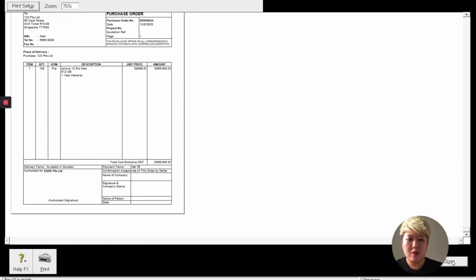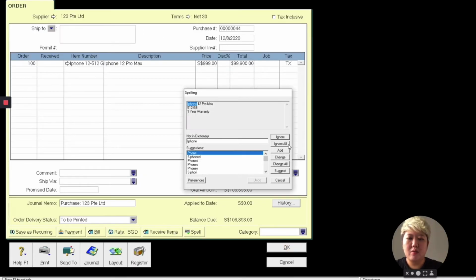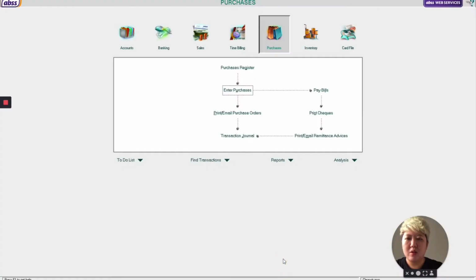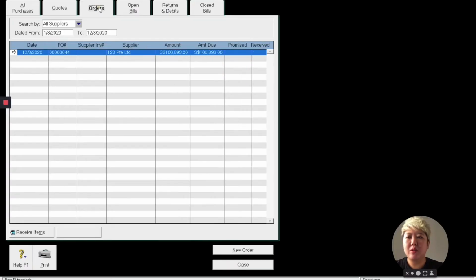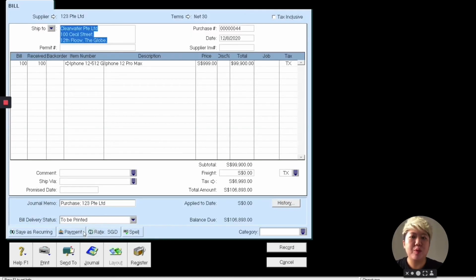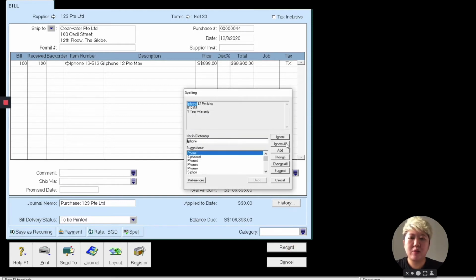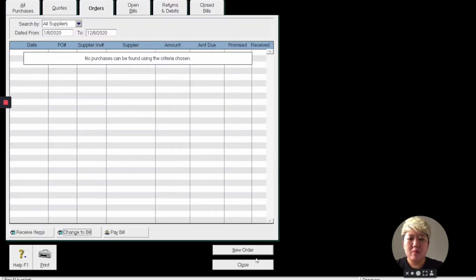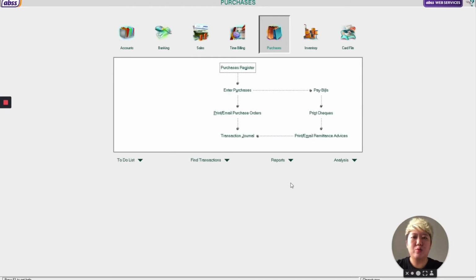After that, this is spelling check, you can ignore it. So after maybe 1 month, or maybe 1 week, your goods come in, just simply go and find back this PO and convert to bill when you receive your supplier invoice. You don't need to rekey anything. You just need to type the supplier invoice number and change the date, and simply record it, and that's all. That's how to do the purchase.